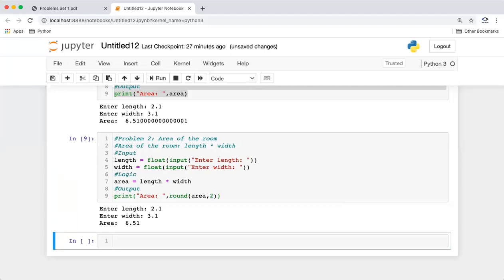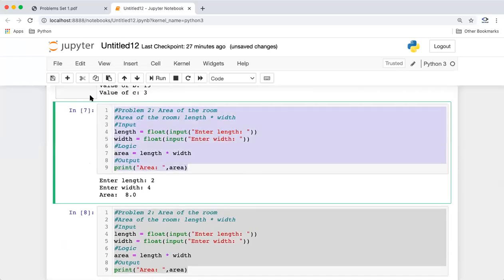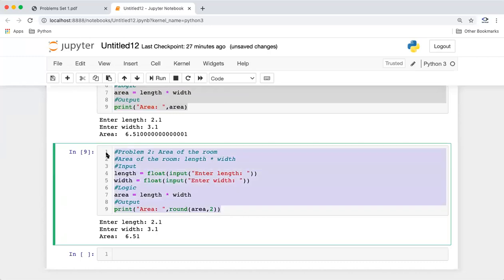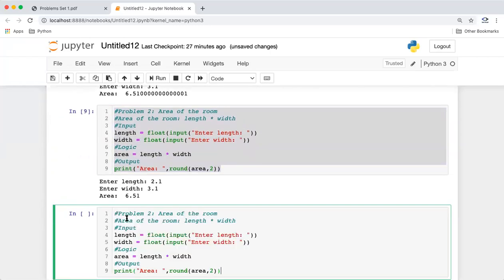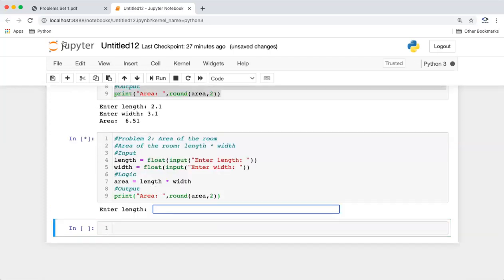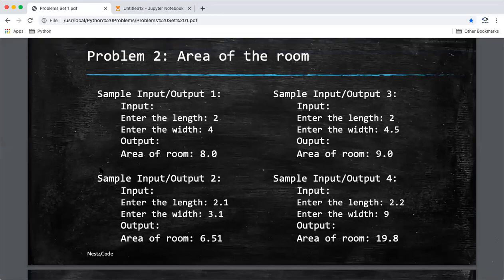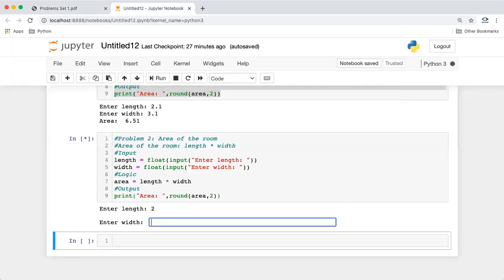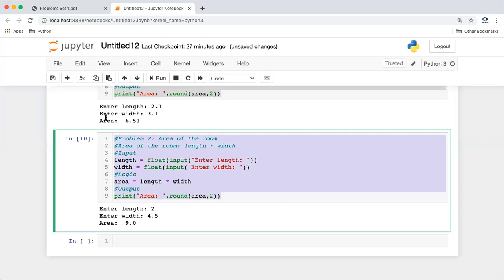So this is a point: when we wrote this code, we thought it was correct, but we missed something, which was rounding off. So that's why it's always important to run your program for all the cases. And you can try out the cases on your own also, besides whatever is given in the problem statement. Now it's coming as 2, 4.5, 9.0. Okay, it's working as expected.